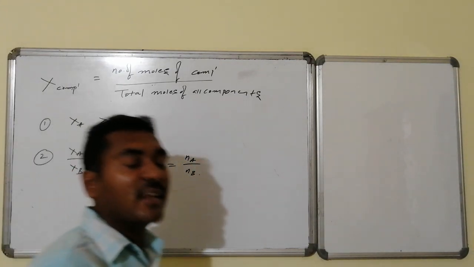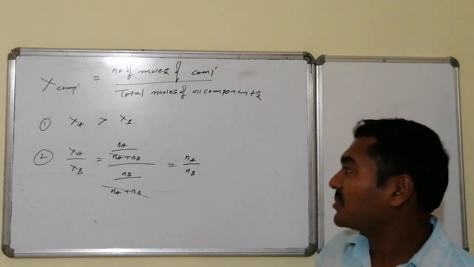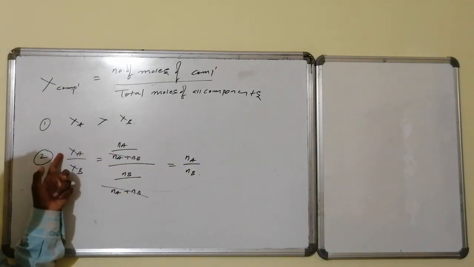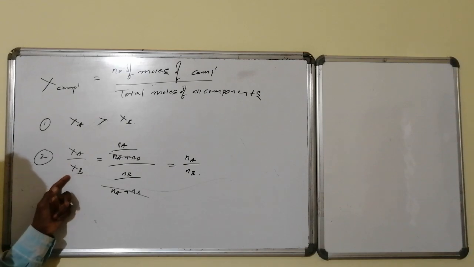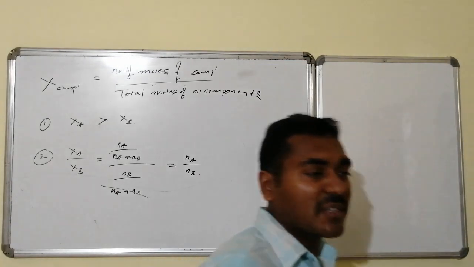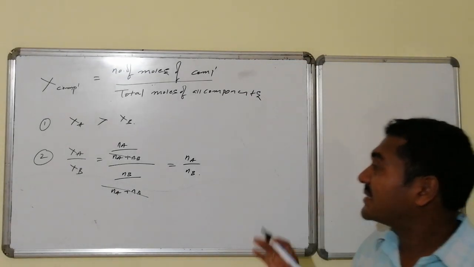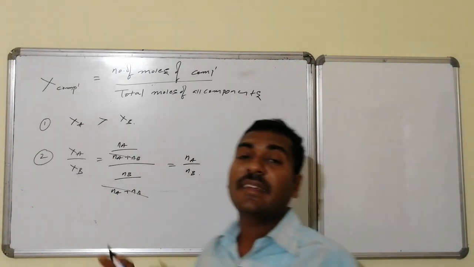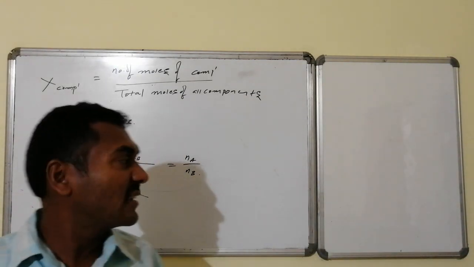So this will be equal to Na by Nb. That is, the mole fraction of the first component to the mole fraction of the second component is numerically equal to the number of moles of the first component to the number of moles of the second component. Xa by Xb is equal to Na by Nb. This is the mole fraction related concept.